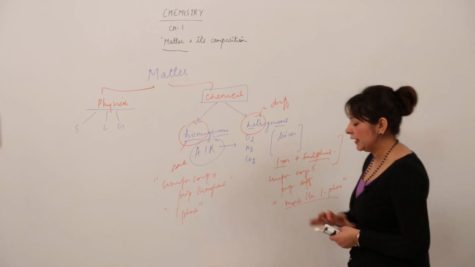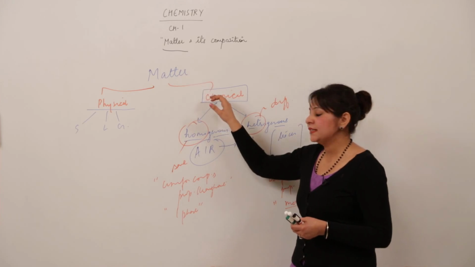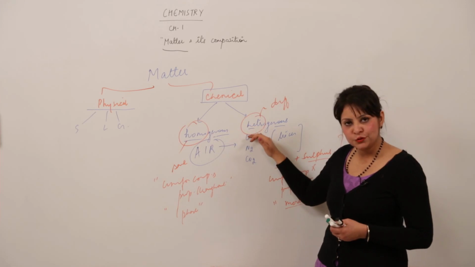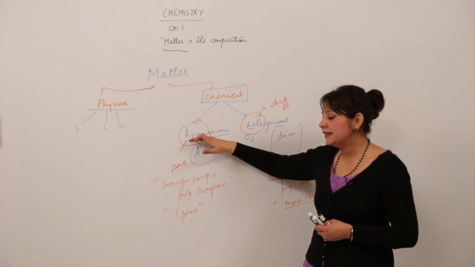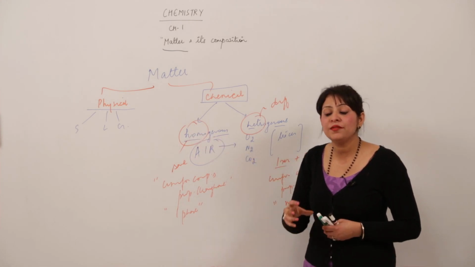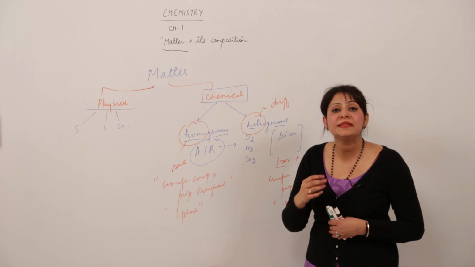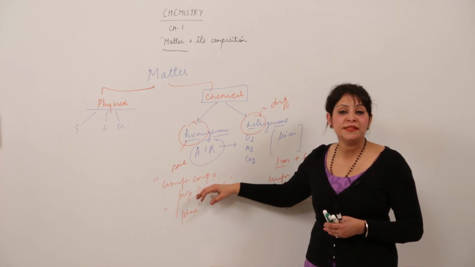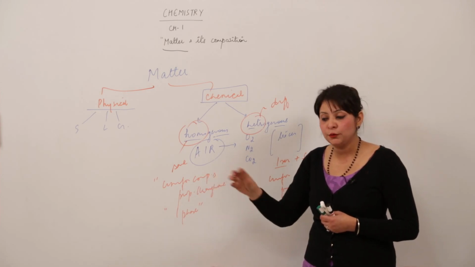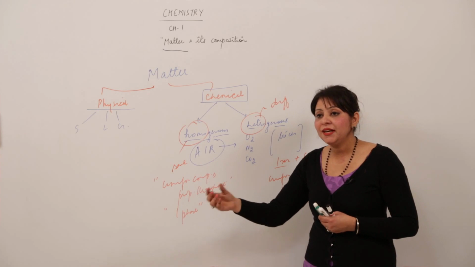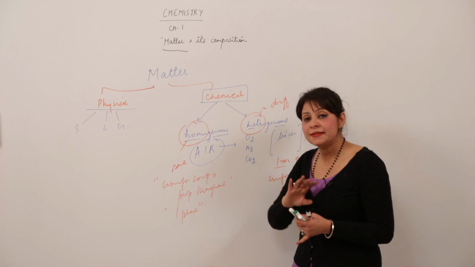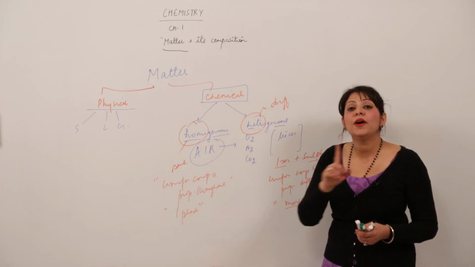Again, I am repeating it for you: matter can be classified on the basis of chemical classification into 2 categories, homogeneous and heterogeneous. Homogeneous matter is that which has uniform composition throughout. From wherever you pick the sample, it will appear the same. Even the properties are going to be the same. If I take the example of boiling point, and the boiling point of one sample taken is 100 degrees, it will remain 100 degrees for the other also.